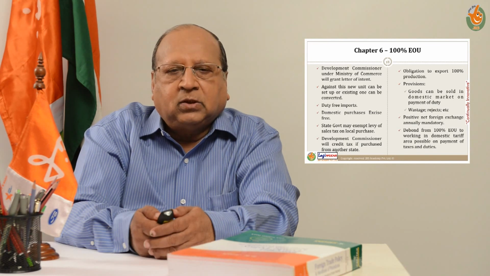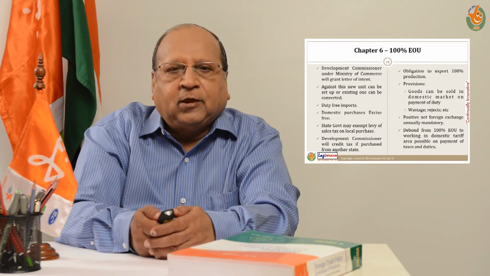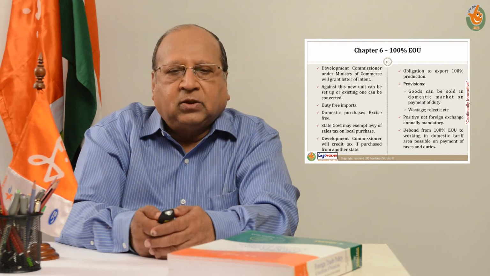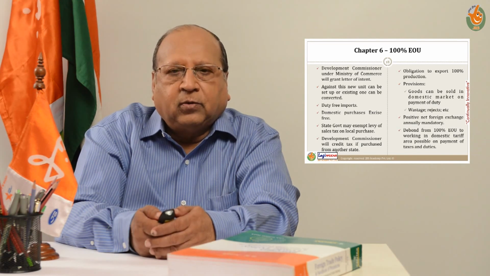With these conditions, the 100% EOU operates as an export-oriented unit, dedicated largely to 100% exports, except to the extent that domestic tariff area sales are allowed to him. That way he can continue up to 5 years, and beyond 5 years he can seek an extension within 6 months after the expiry of 5 years, and he can continue as long as he wants to operate as a 100% export-oriented unit.